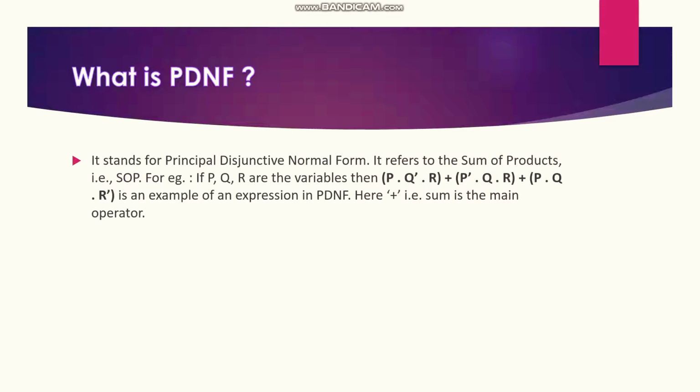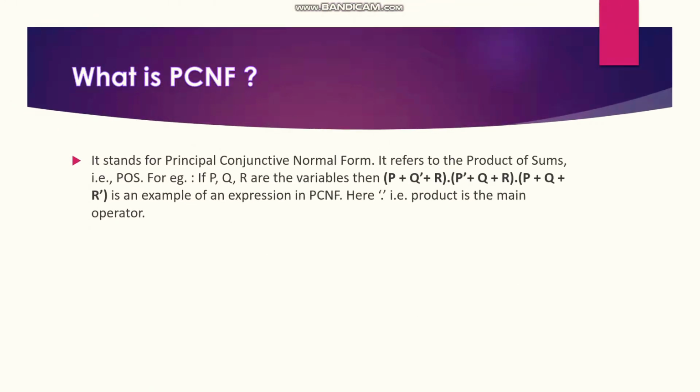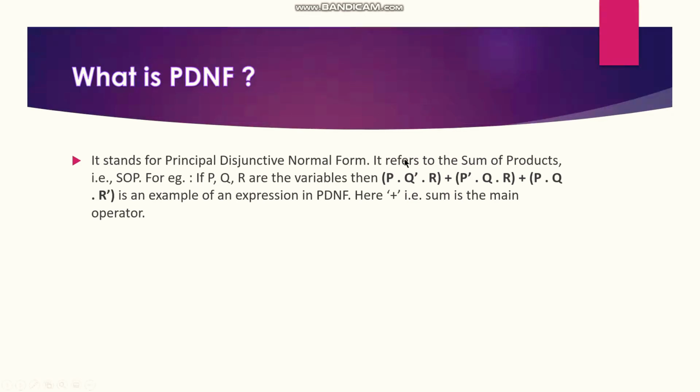PDNF is also the same, but it is the opposite of PCNF. PDNF stands for Principal Disjunctive Normal Form. As you see here, conjunctive, and here disjunctive. So it refers to the sum of products, SOP.